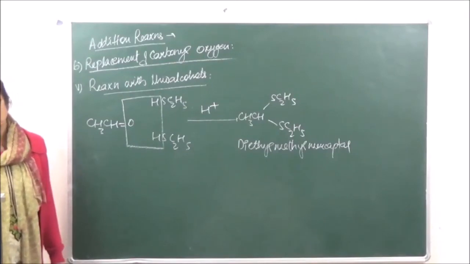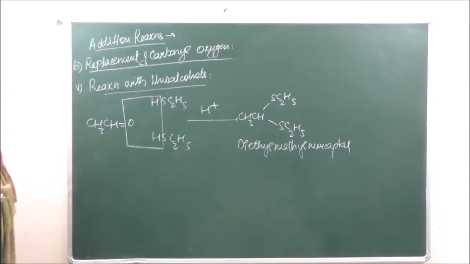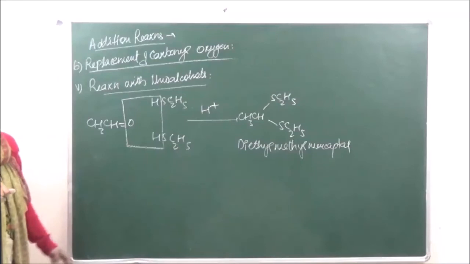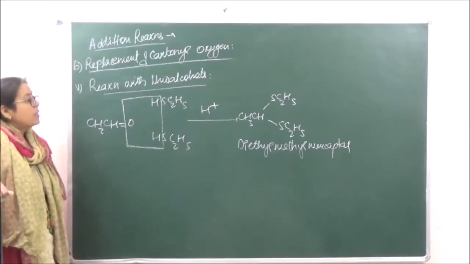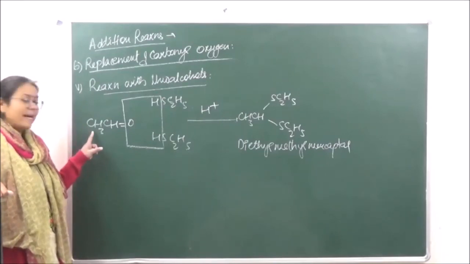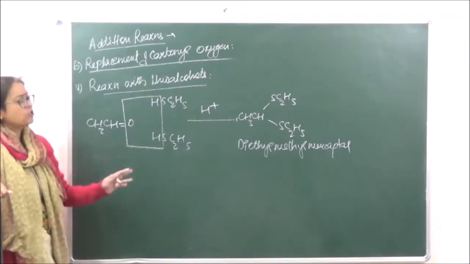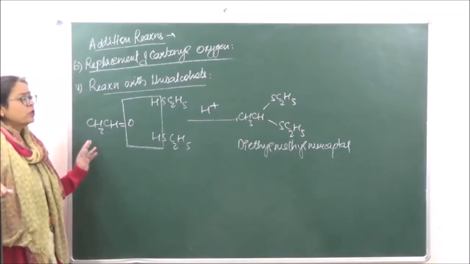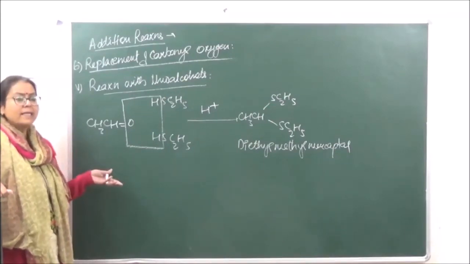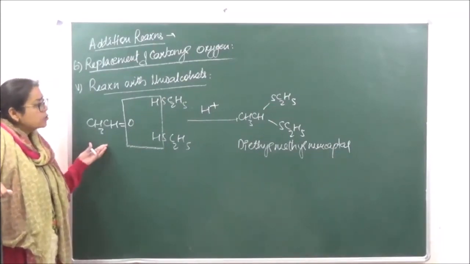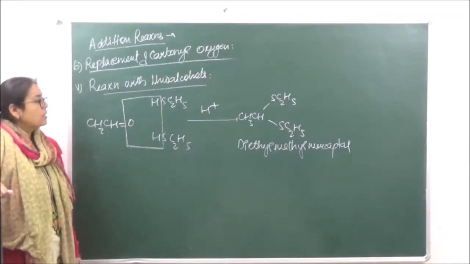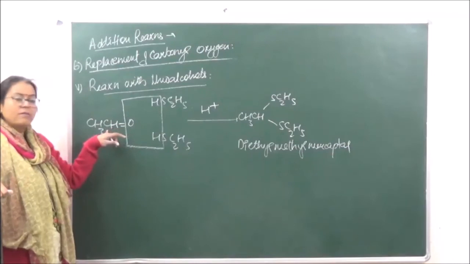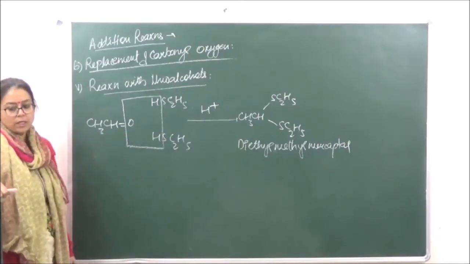Then this can also react with a ketone to give us dimethyl mercaptan. Why? Because there are going to be two alkyl groups present. So the reaction is going to be the same because we are doing the common reactions of both aldehydes and ketones. If we are taking a ketone over here, the reaction is again the same. The only thing is that instead of H over here, we are going to get a CH3.